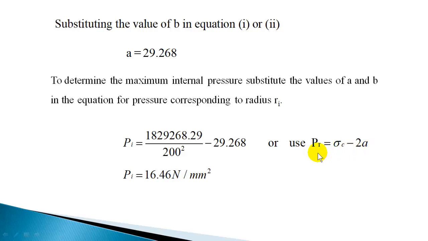You can find out the pressure at that radius. So pressure is equal to sigma c minus 2A. Sigma c is 75 there, minus 2 into 29.268, which will give 16.46 Newton per mm square. To relate sigma c and PR at any radius, you can always use this equation. If pressure is known, you can find sigma c, and if sigma c is known, you can find pressure, provided you know the value of A.